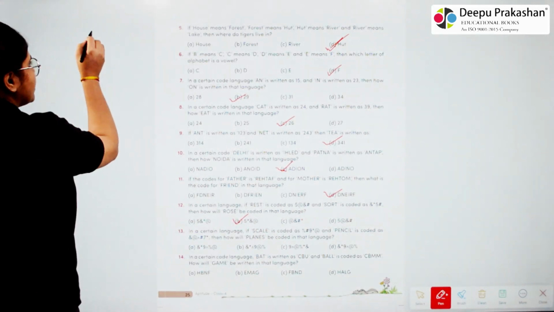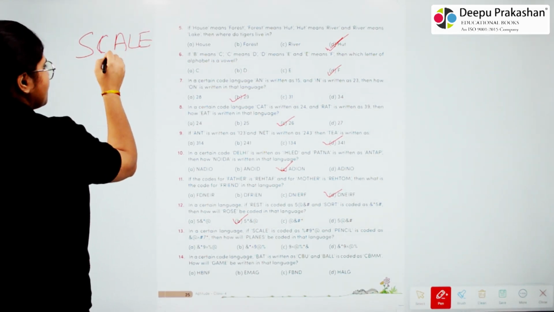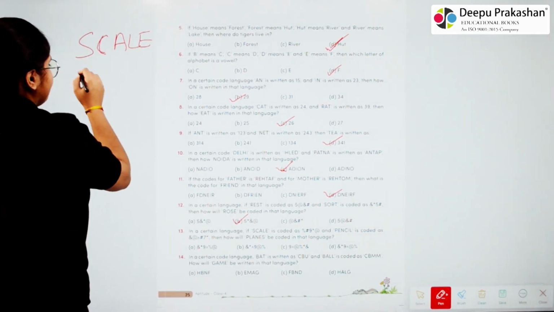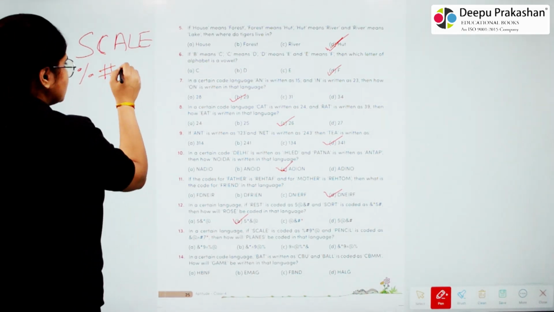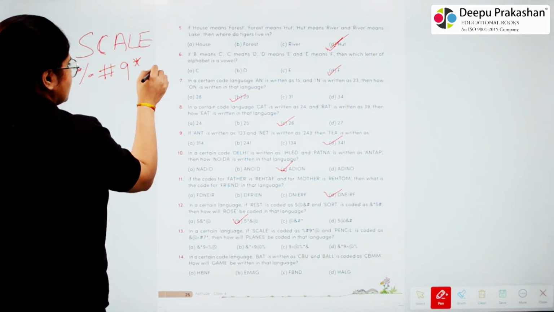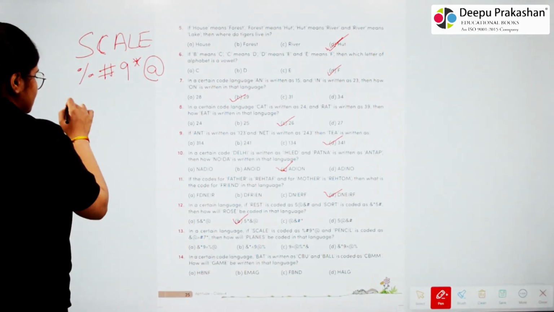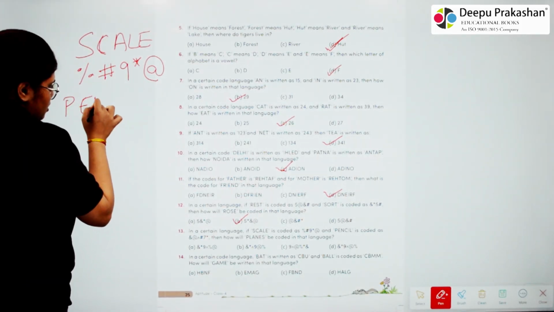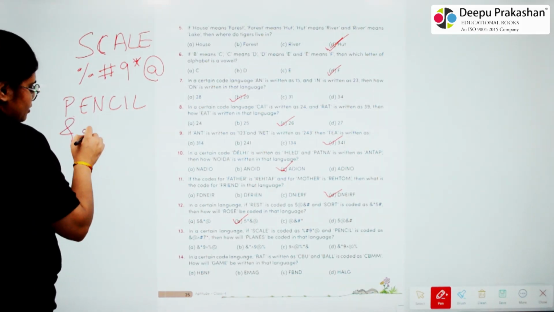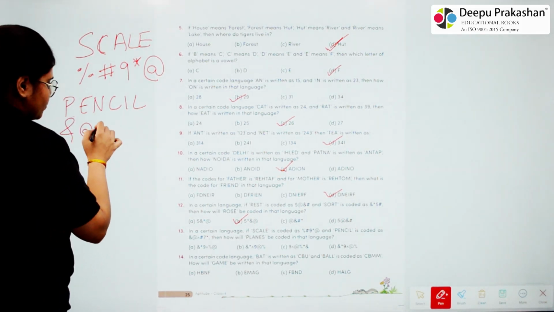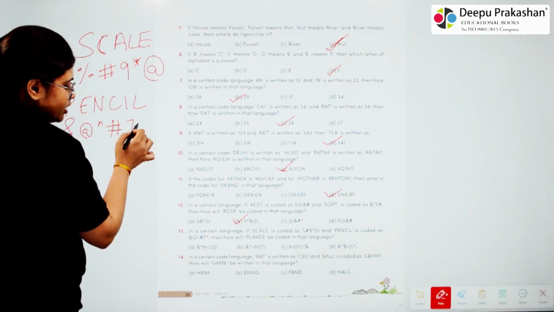So for scale we are given %#9 *@, and then we are given pencil. For pencil we are given & @ power #7.